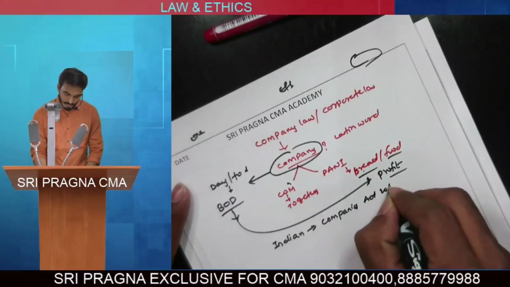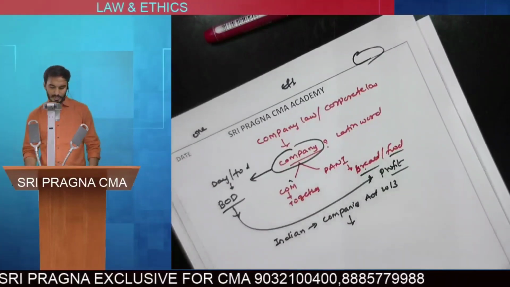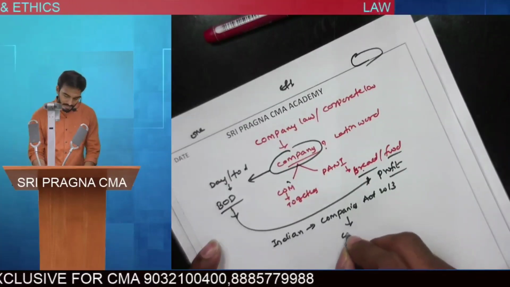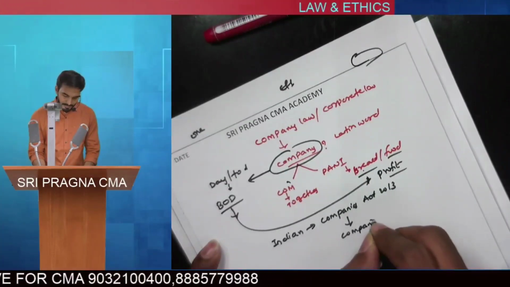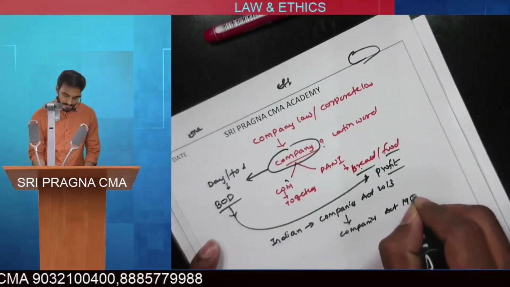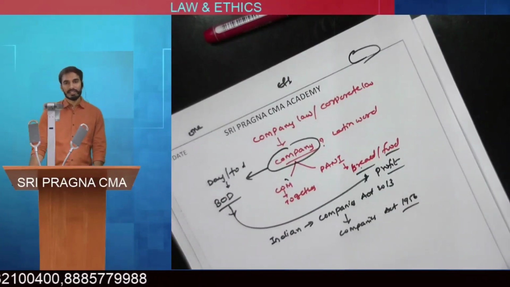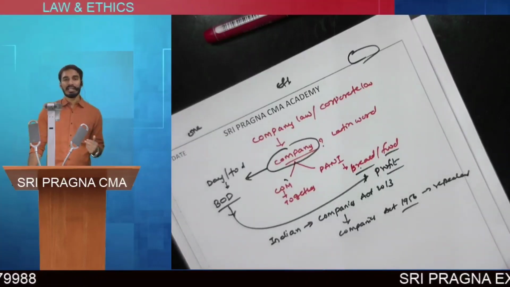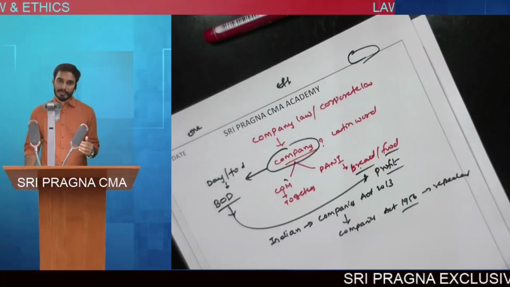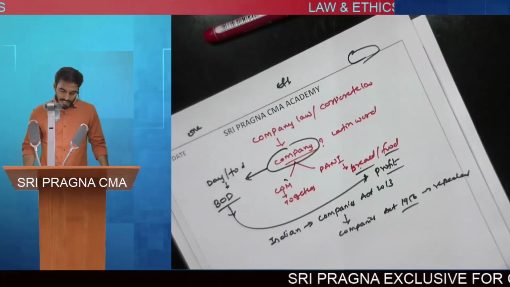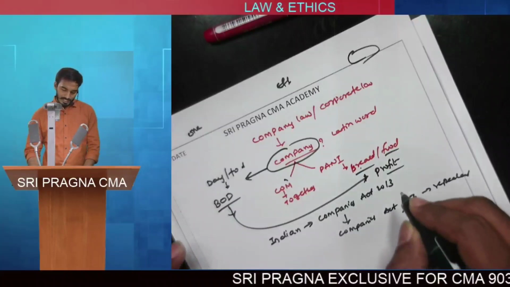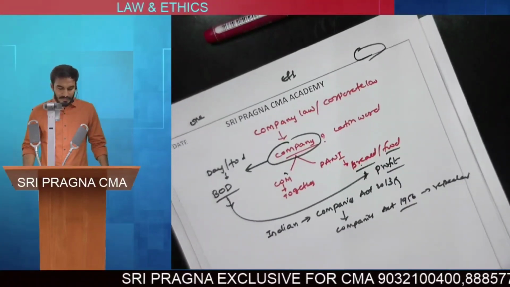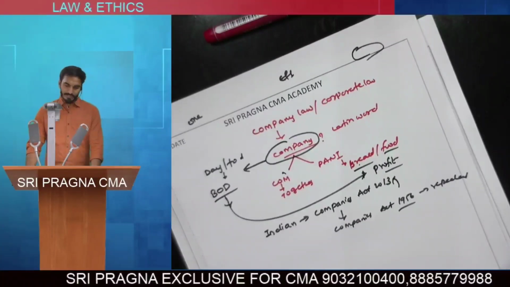Companies Act 2013. The Companies Act 2013 is a new legislation regarding companies. Earlier we had an act called the Indian Companies Act 1956. The Indian Companies Act 1956 has been repealed. The word repeal means legal cancellation of a statute from its applicability. So the Companies Act 1956 has been repealed. In place of it, a new legislation has been framed and is applicable in India, called the Companies Act 2013.